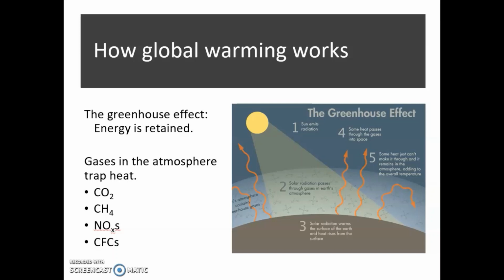As these gases absorb the infrared radiation from the Earth's surface, they begin to warm up and re-emit infrared radiation, with some of it going out to space and some of it coming back to the surface of the Earth, creating a warming effect.